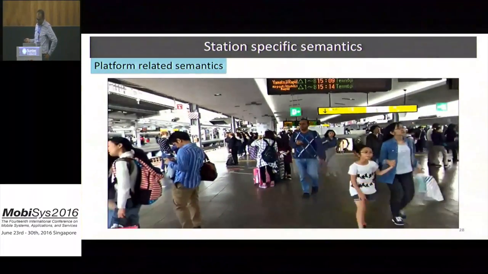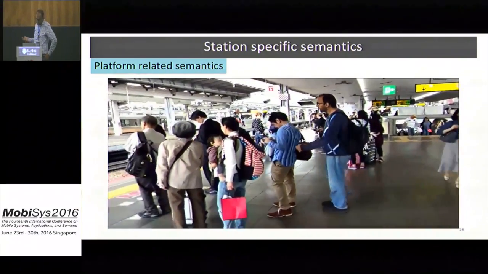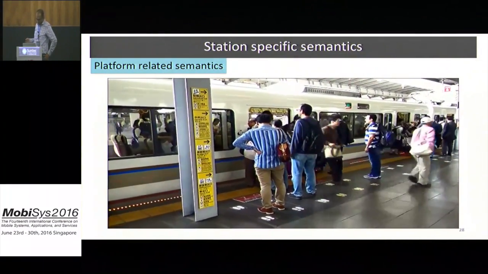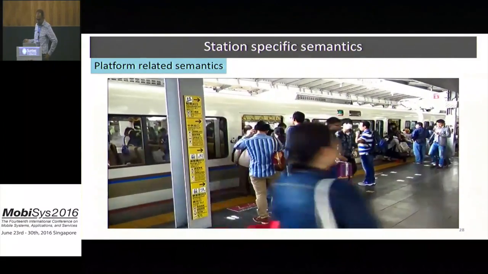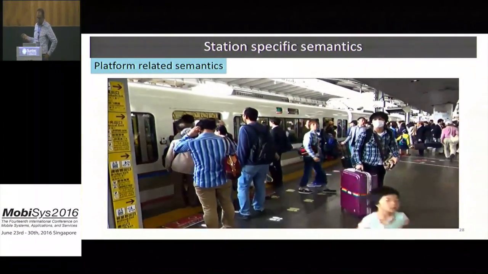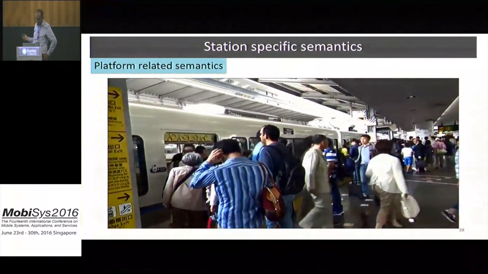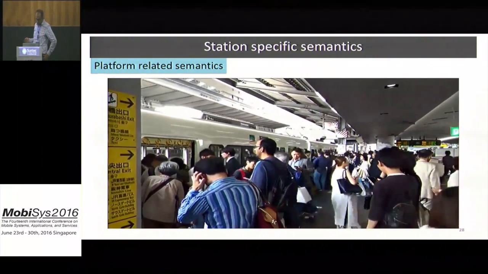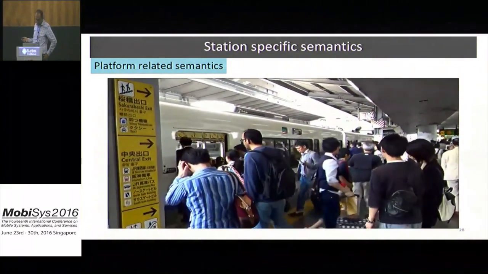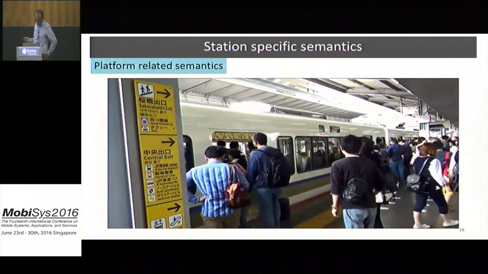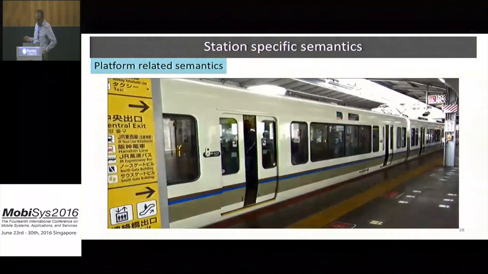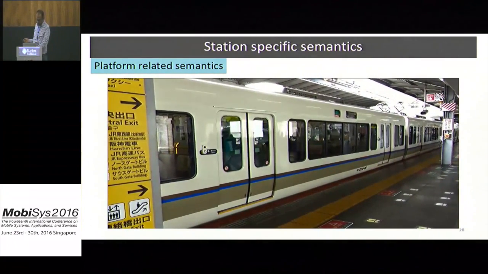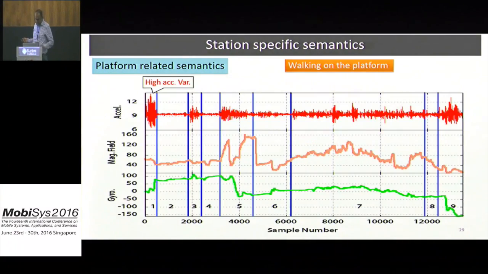This video shows a typical user behavior at the station. So the user walks on the station and joins a line and then steps aside to free space for alighting passengers. And when the alighting passengers go away, as we will see now on the figure, the user will walk into the train and then change his direction to be aligned with the train and then wait for a while for the train to move, and the train will move.